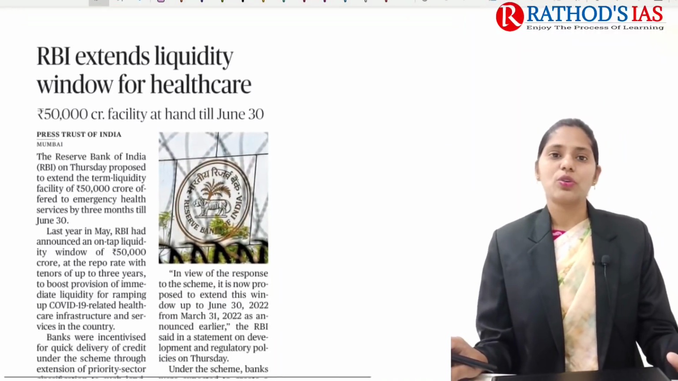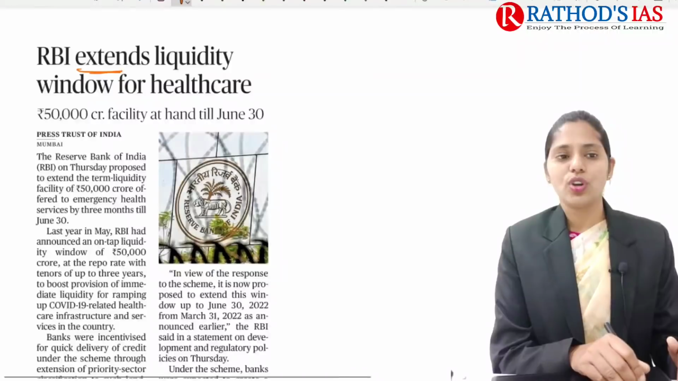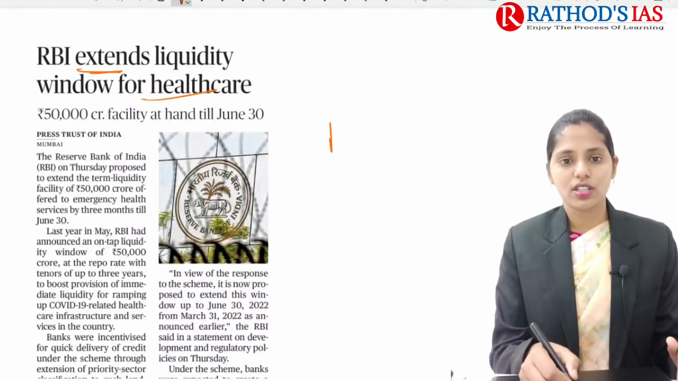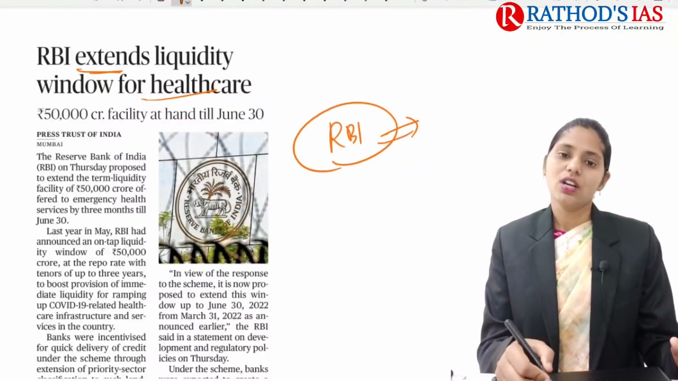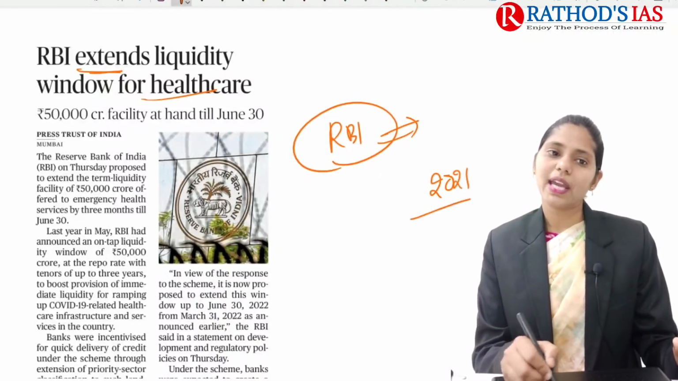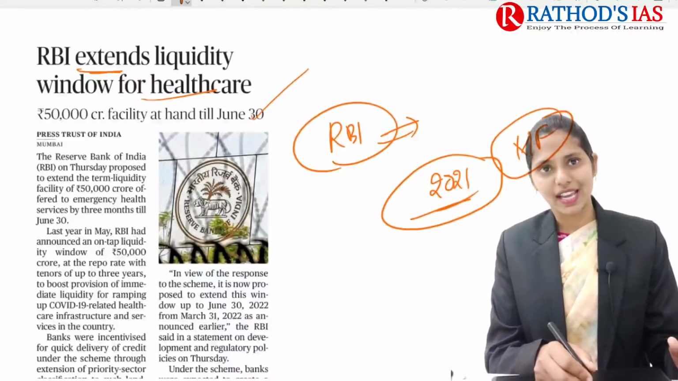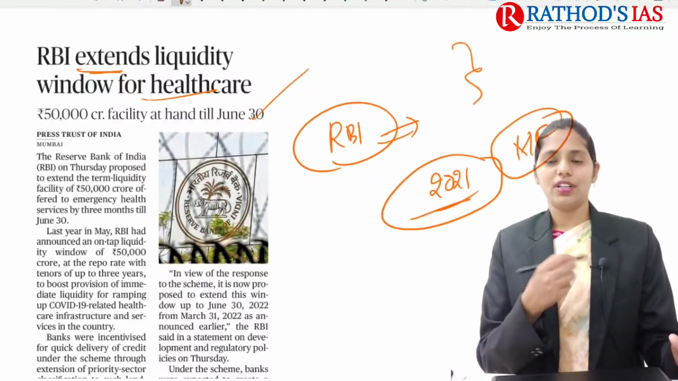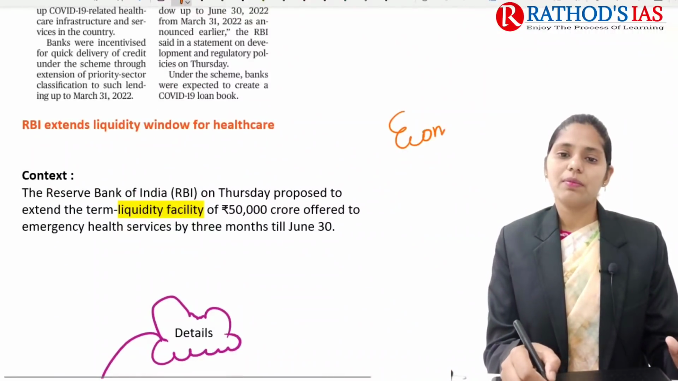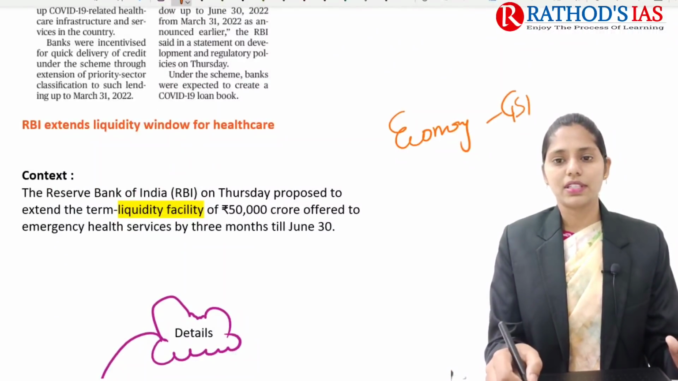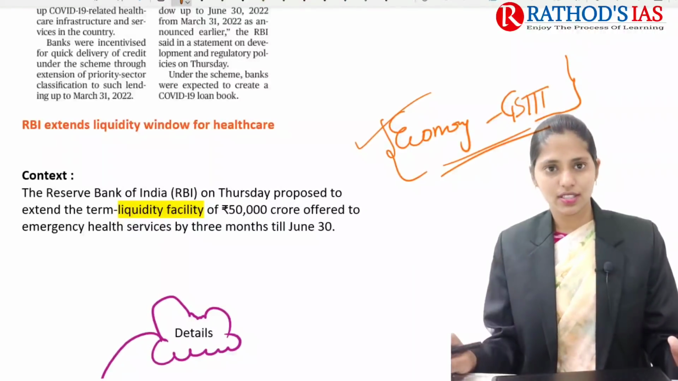And now let us try to see the next topic. It is regarding RBI extends liquidity window for healthcare. So it is regarding RBI's liquidity window for healthcare. So recently in 2021 RBI came up with this liquidity window for mutual funds, and now it is talking about healthcare. So this is some background, it is a basic background. So this article is very much important from our economy point of view, which mainly comes under GS paper 3. So now let us try to see the context, why this is in news.